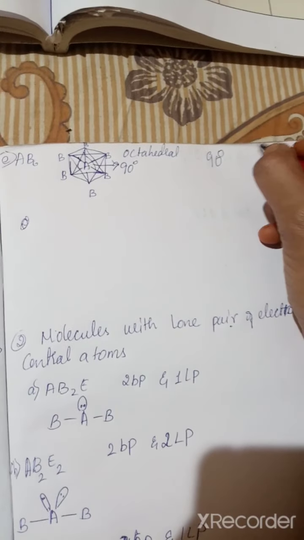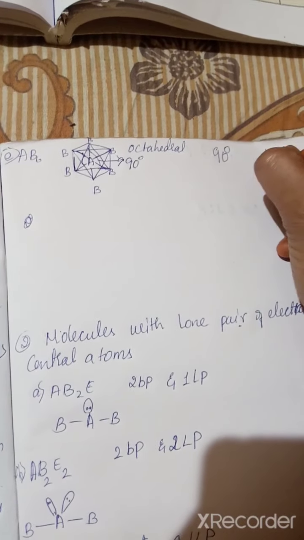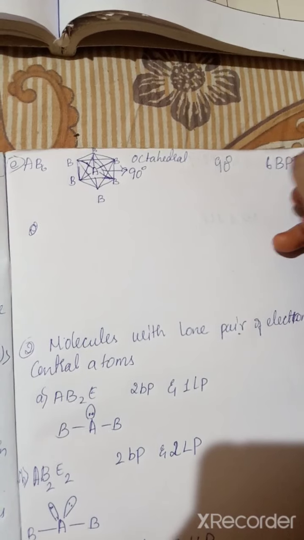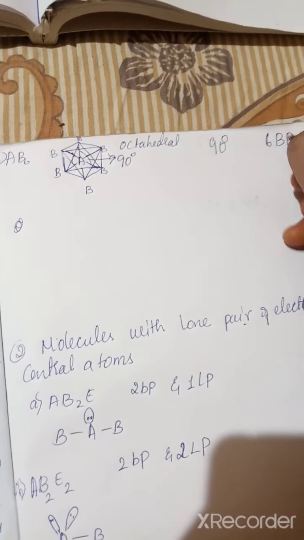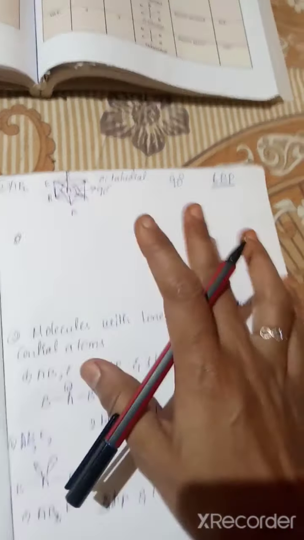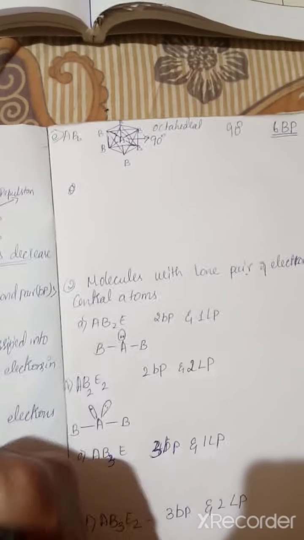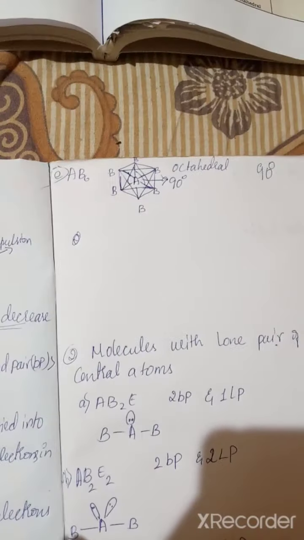That is 6. That is 6 bond pair. 1 2 3 4 5 6. 6 B's are there. So 6 bond pair of electrons are present. Is it clear? This is how we can write the structure of AB2, AB3, AB4, AB5, AB6.